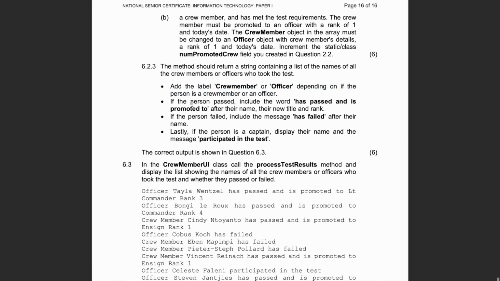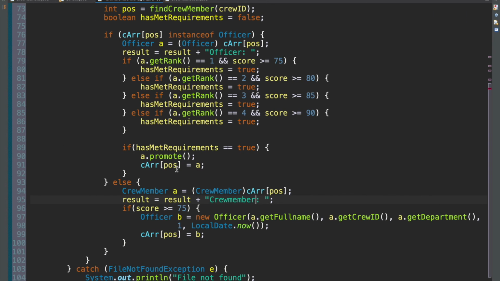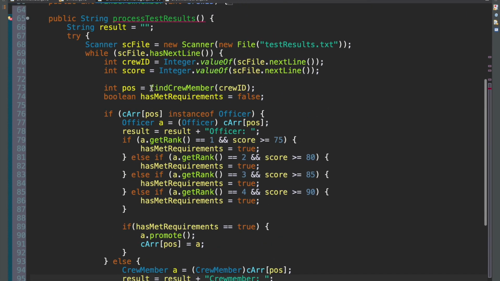And then if the person has passed, include the word has passed and is promoted to after their name. Okay, so I have to include their name. Let's actually look at an example of what this should look like. So here it says officer, and then their name, Taylor Wenzel, has passed. Okay, so we need to add the name first after their type. Where are we? We are here, officer, right?